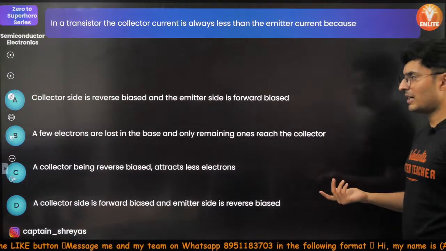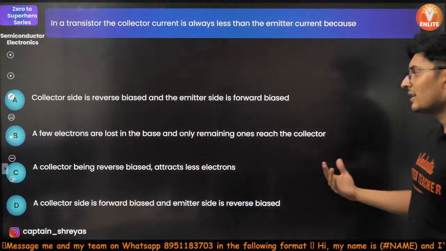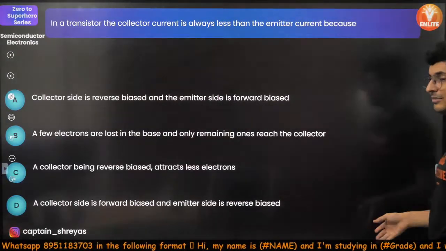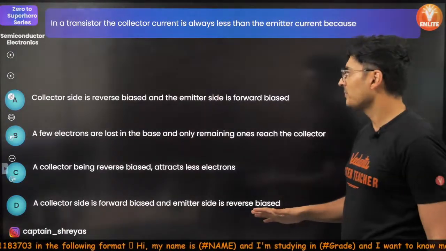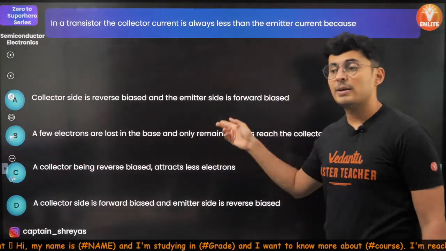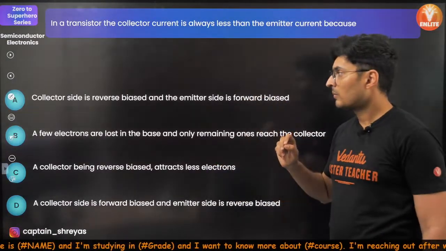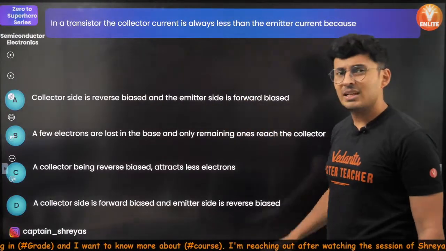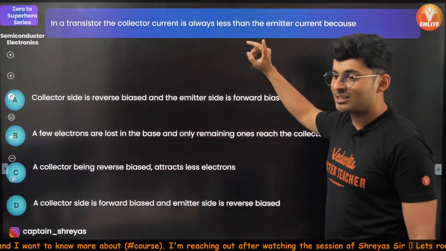Collector side is reverse bias. Few electrons are lost in the base. Collector being reverse bias attracts fewer electrons. Collector side is forward bias and emitter side is reverse bias. Very simple. Some statements can be true but may not be the reason. Collector is reverse biased and emitter is forward biased, correct, but that's not the reason for that.